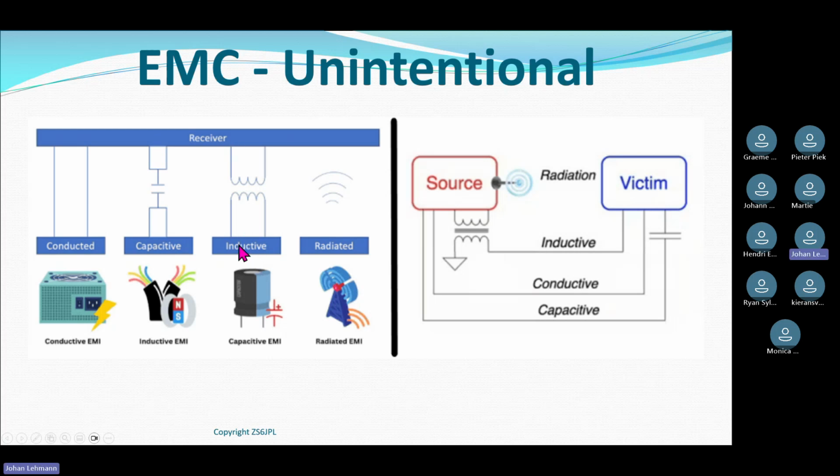Inductive, this is the magnetic part of my EM wave, of my electromagnetic wave, that is inducing the interference on my receiver side. Could be this cable, which is magnetically coupling into this cable, which feeds my receiver. Okay, so it is magnetically coupled. It's not conducted like this one, it's magnetically coupled. And then the last one is radiated interference. Also, the magnetic portion of my electromagnetic wave.